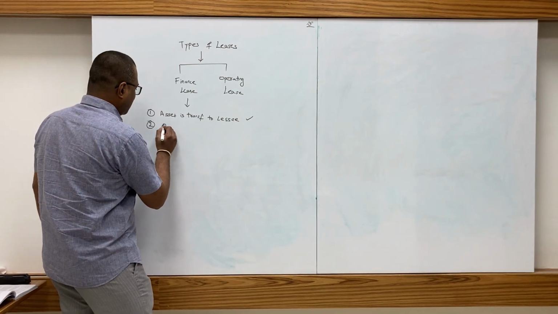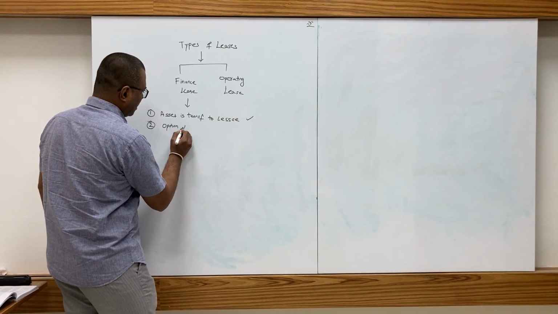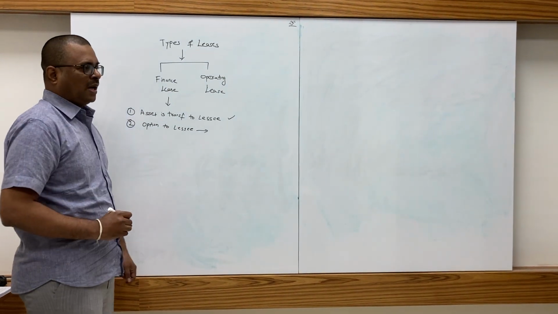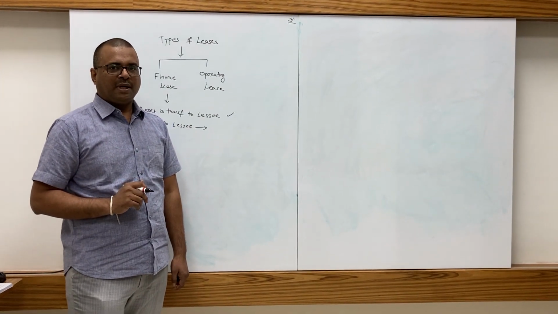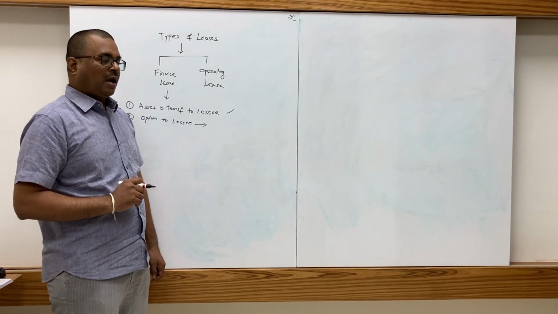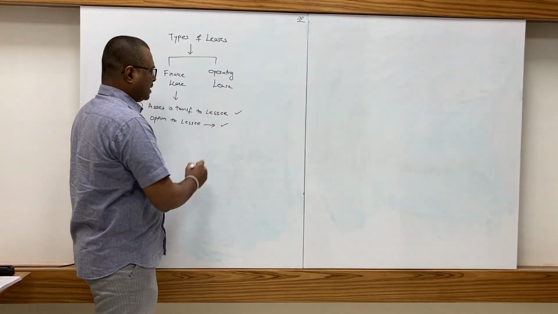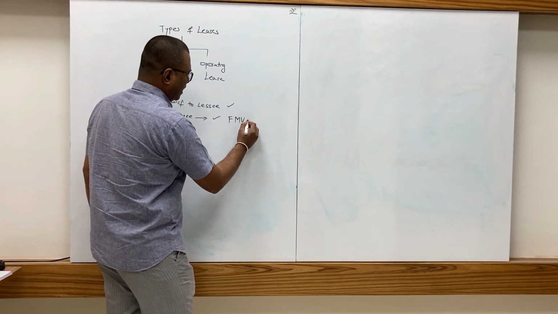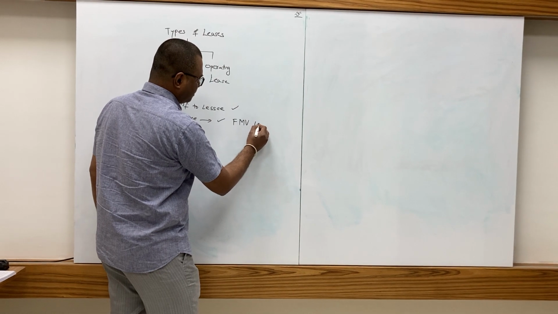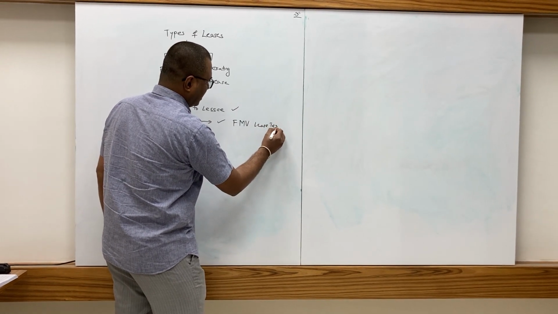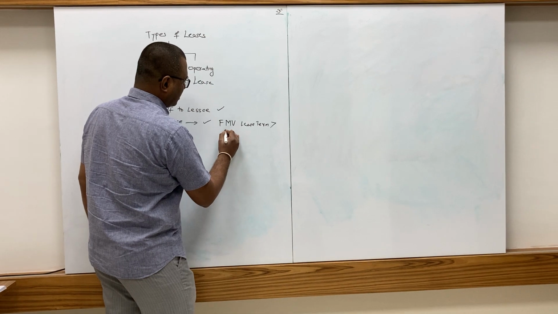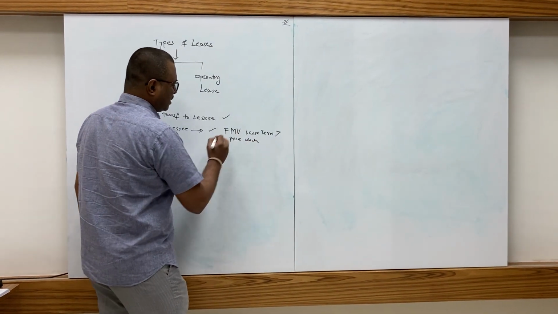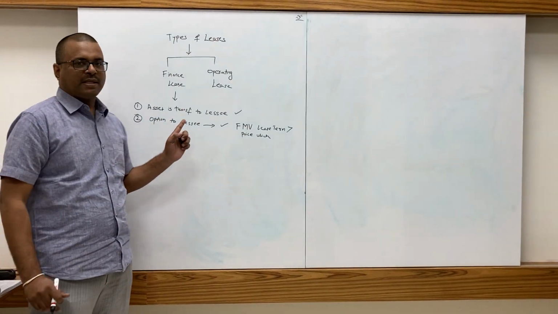Or if there is an option to the lessee to take the asset at the end of the lease period, then it is also called finance lease, and the fair market value of the asset on the date of the end of the lease term is greater than the price at which the lessee can exercise the option.